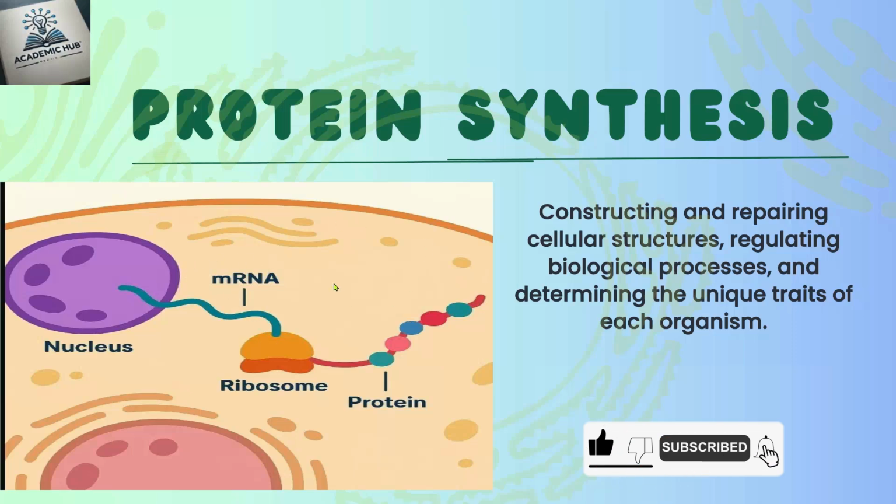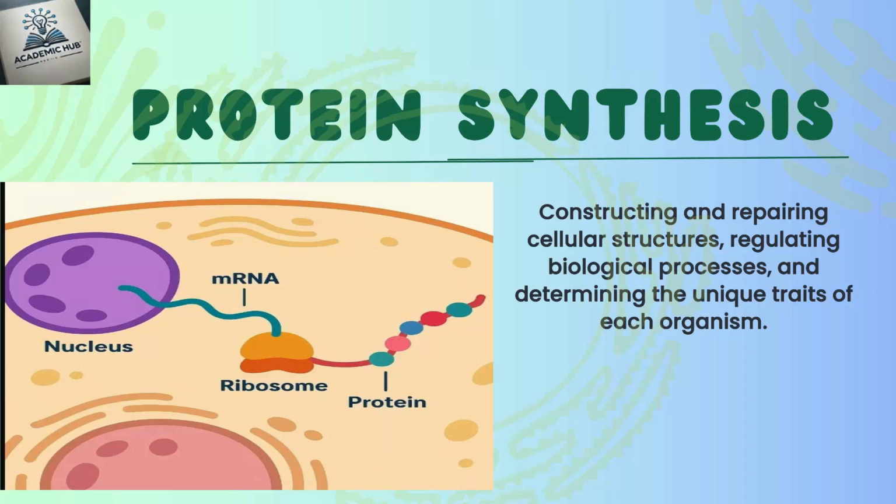So before going into depth, we should try to know the basic structure of protein synthesis. This is the structure and this is the process of protein synthesis. Now let us take a look at protein synthesis, the blueprint of life. Proteins, as we all know, are the building blocks of life, playing an important role in constructing and repairing cellular structures, regulating biological processes, and determining an organism's unique traits, because we are unique in ourselves.